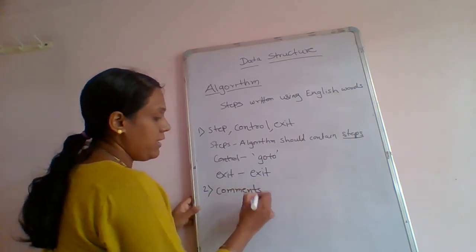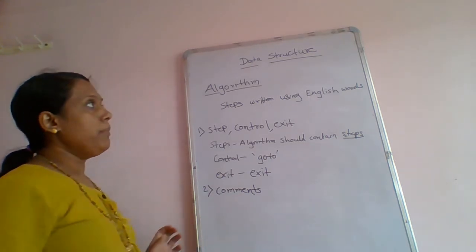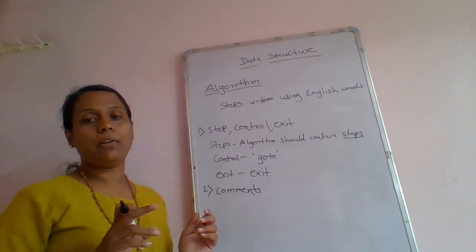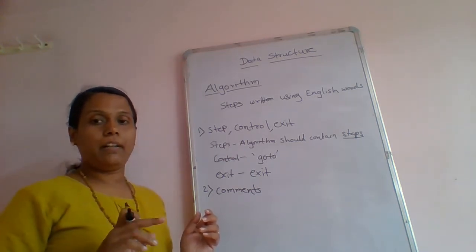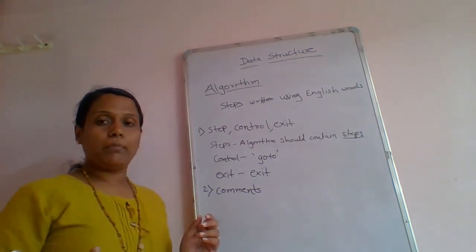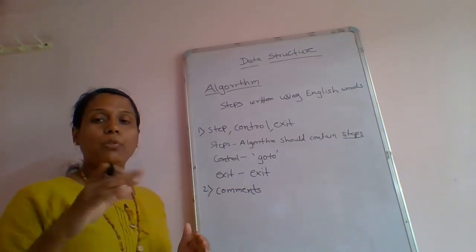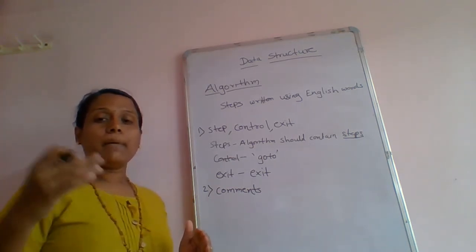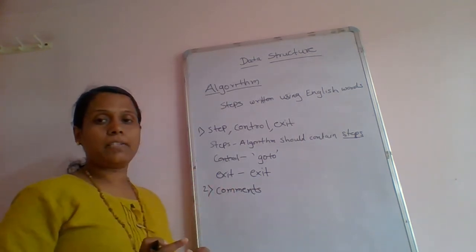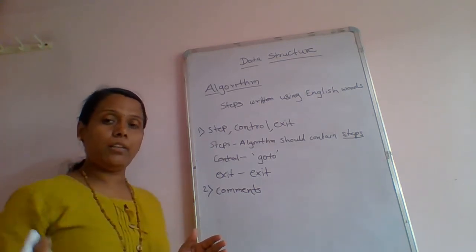So what are comments in C++ or any programming language? Comments give additional information about a particular piece of code in a program. These comments are for the purpose of the programmer. If we write software and it has to be handled afterwards by another programmer, that time you have to use comments. It means a number of programmers can handle the same code, but they can still get the information.